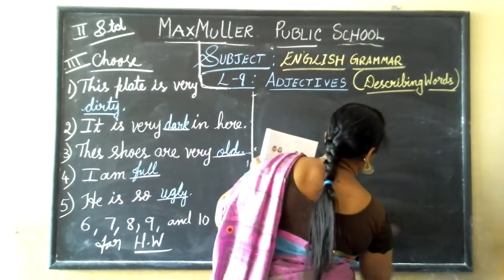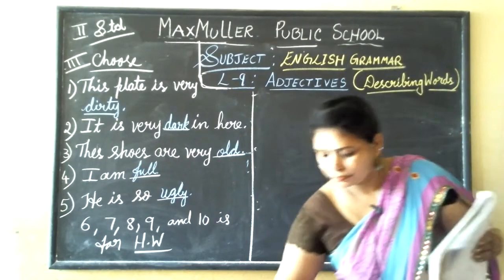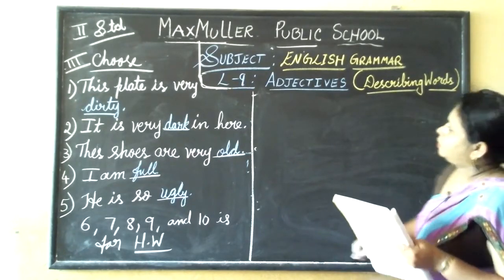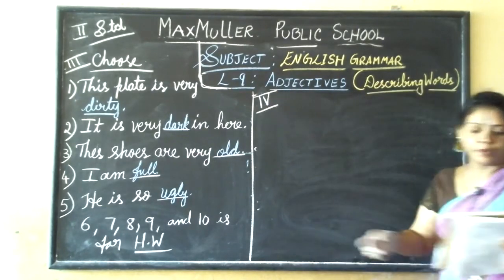Now what I have written, copy down that. We'll start the fourth main next. Copy down that.